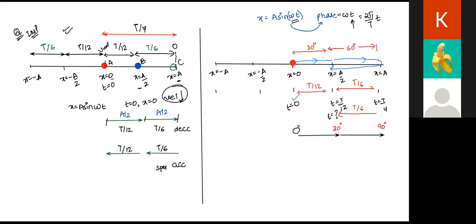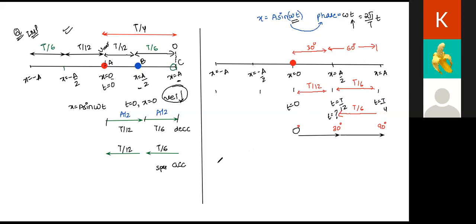So here the time was 0, then T by 12, then T by 4. Now returning back also, the particle will take more T by 6 time, right? So add T by 6 to T by 4. Tell me what is the time. Is the question clear? Yes, sir. Tell me. So it will be 3T by 12. Sure? Yes, sir. Be confirmed. Let's try this out.